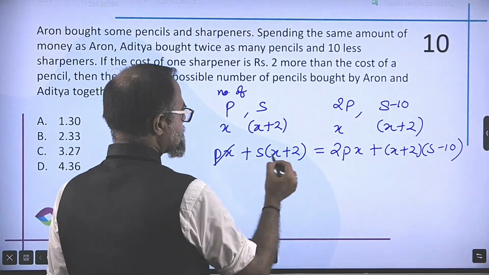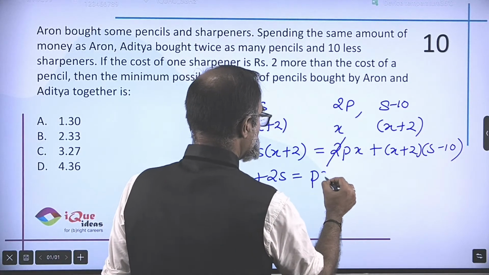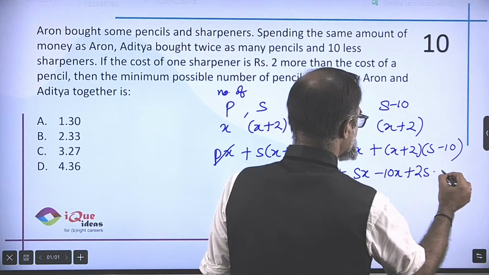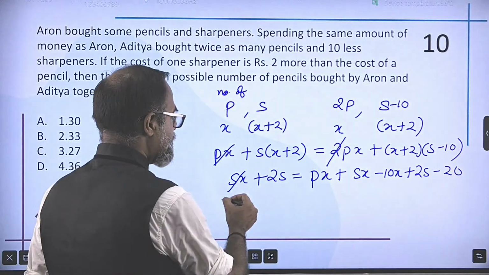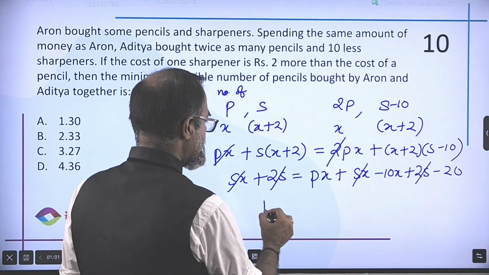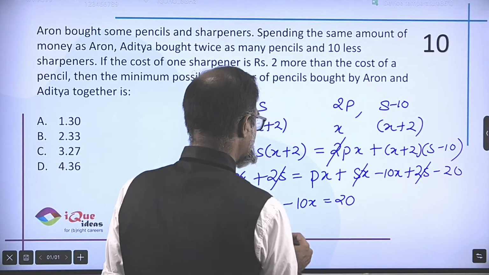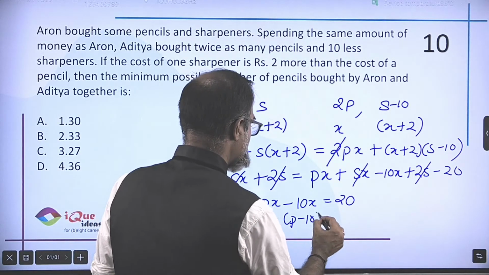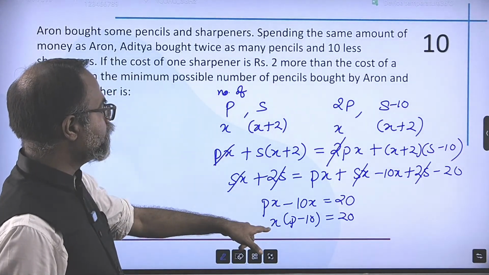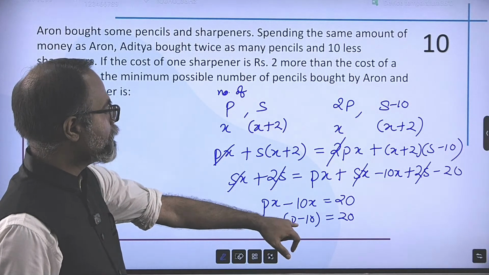So this becomes Px, the 2 gets eliminated. So I get Sx plus 2S is equal to Px plus Sx minus 10x plus 2S minus 20. I can eliminate both the Sx's. I can eliminate both the 2S's. So I get Px minus 10x is equal to 20. So x into (P minus 10) is equal to 20. So if x is the cost of a pencil and P is the number of pencils, x into (P minus 10) is 20.